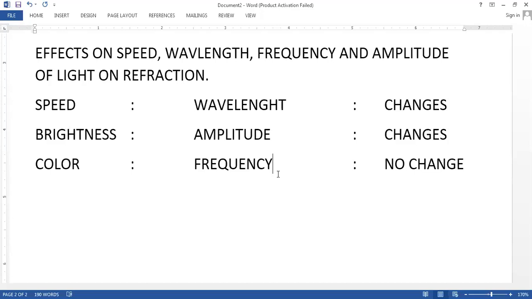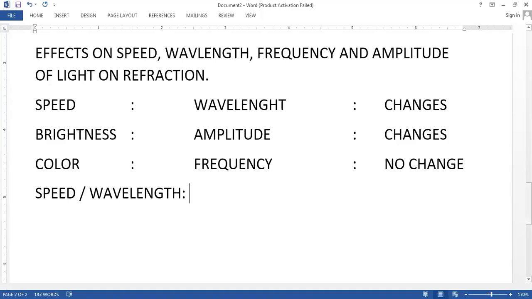I hope you are clear with this now. Chalo. Now, can you tell me something about the speed and subsequently the wavelength? Will it only increase, or decrease, or both? Both, sir. Depends on the medium. Exactly.